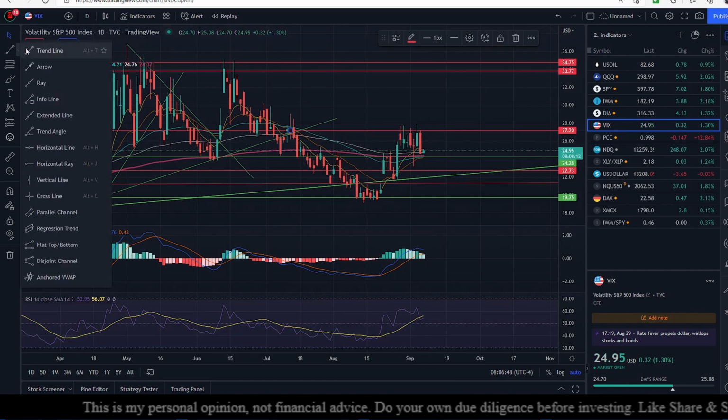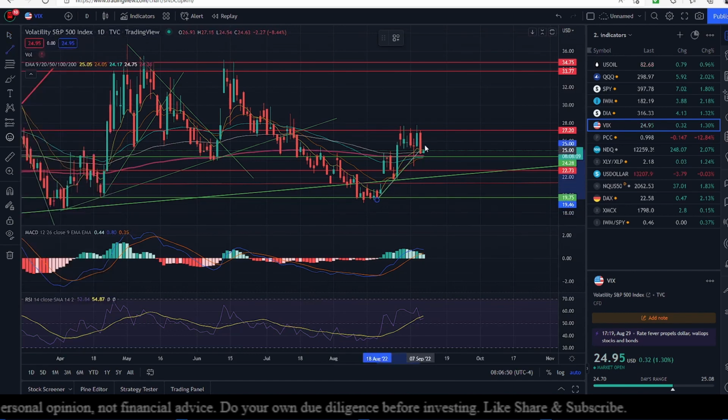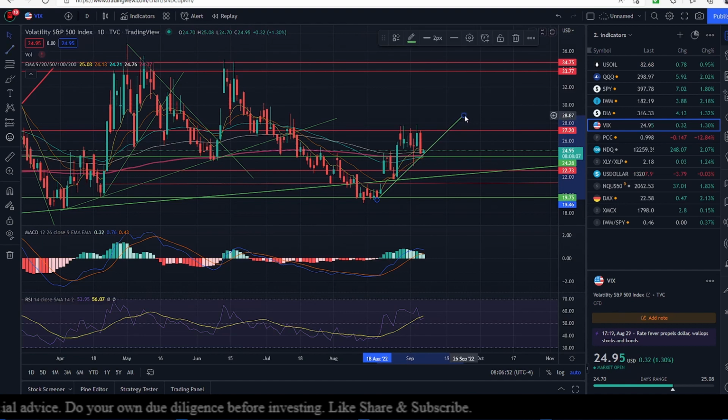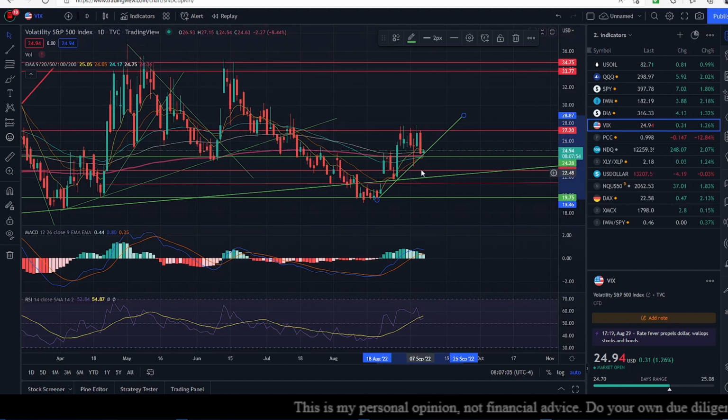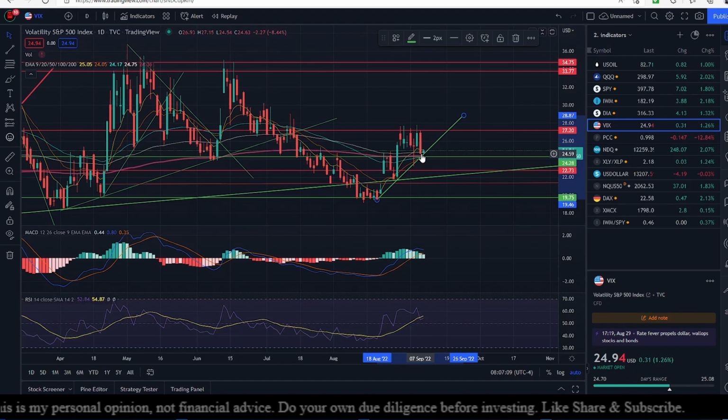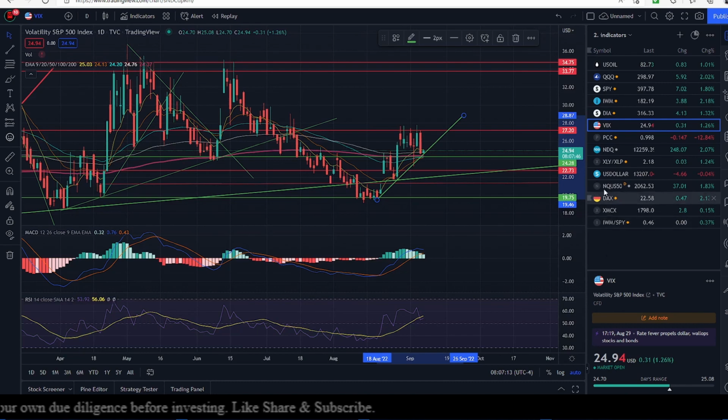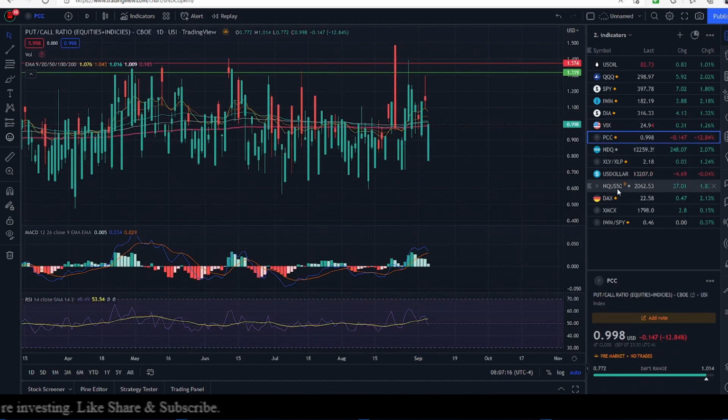But at the same time, if I draw a line of support out here, then we can definitely see that the VIX is on a line of support, so it has a very good chance of bouncing upward, going past the 9-day exponential moving average and going up. This is the green candle for today. This is the candle for 7th of September, 8th of September, and this is the one that is developing, and it's poised to break through the 9-day exponential moving average, in my opinion. Put call ratio is neutral, I would say.